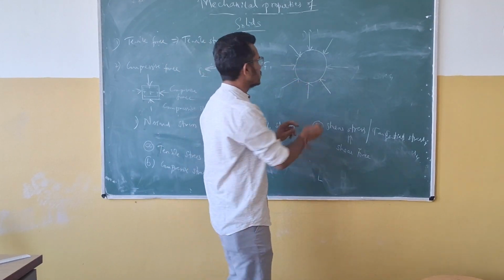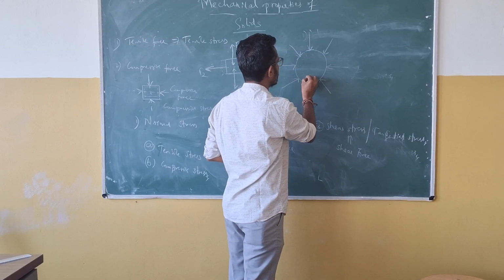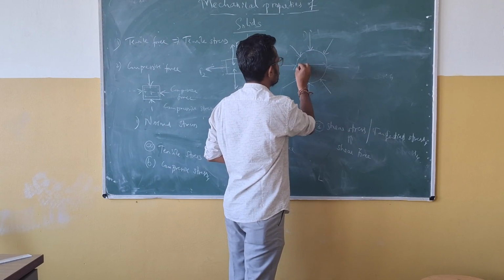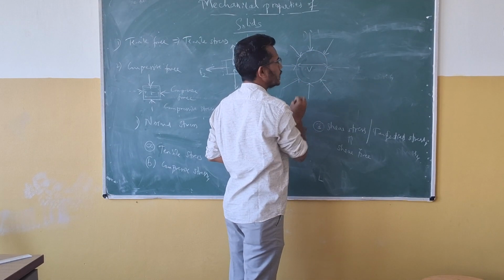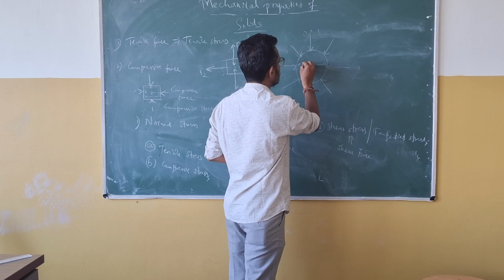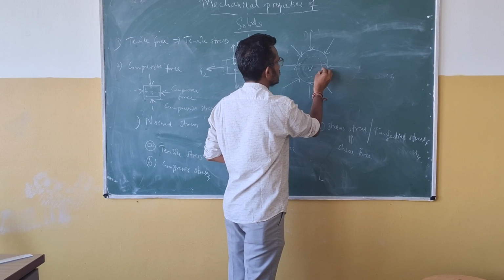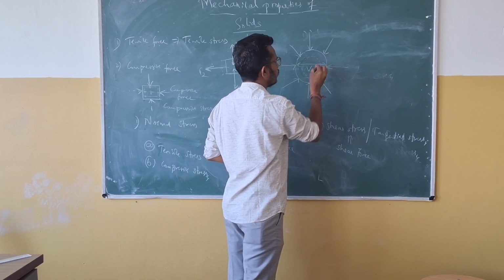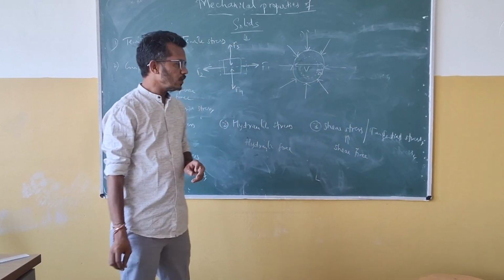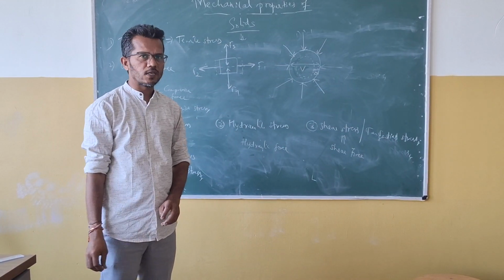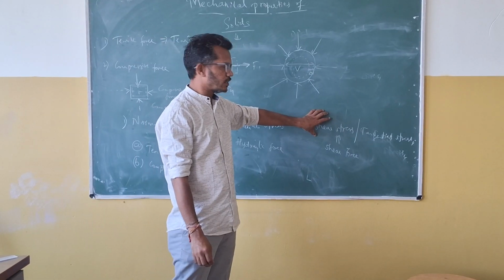So now what happens? There is a decrease in its volume. So the initial volume of this wall, I am taking it as V. So after that, what is happening? There is a decrease in its volume. So this is the change in its volume. So this, we are calling a hydraulic stress. And the next comes shear stress.